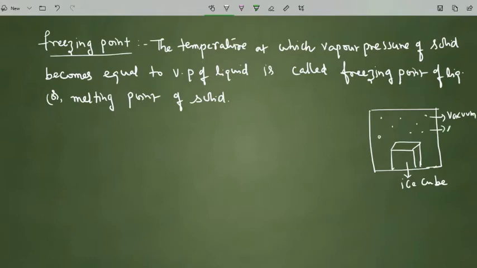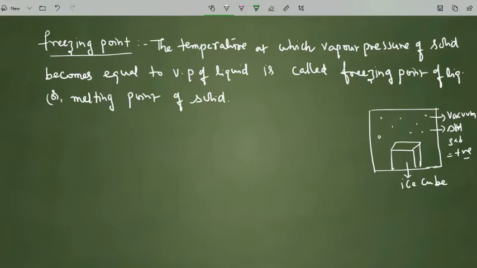The delta H value is positive for this one, because the solid is converted into gas, that is sublimation. That's why the sublimation enthalpy is positive.